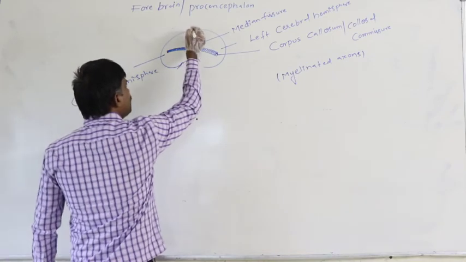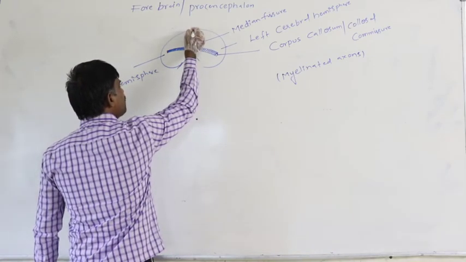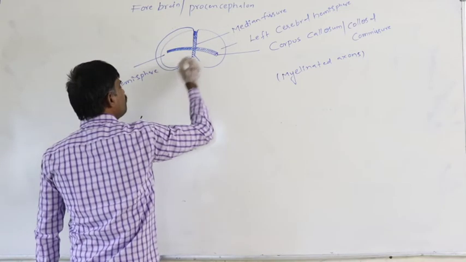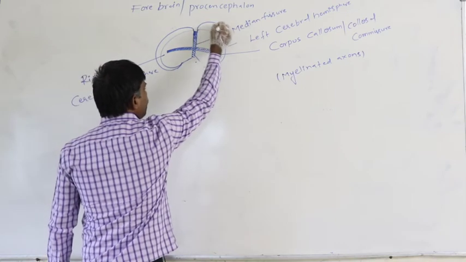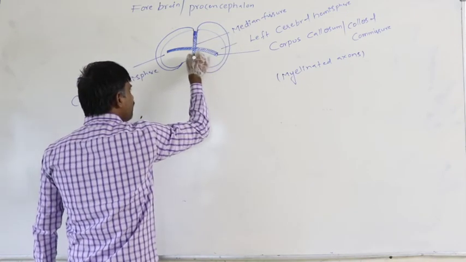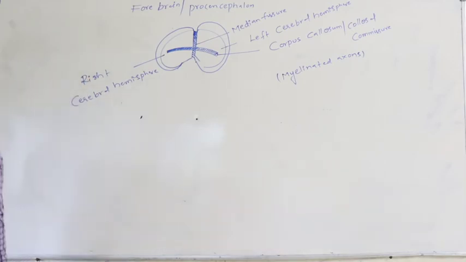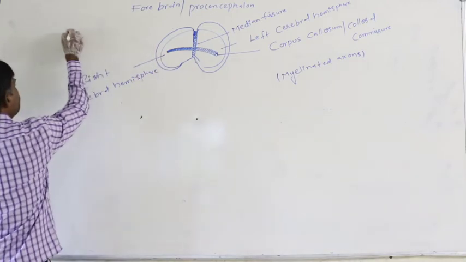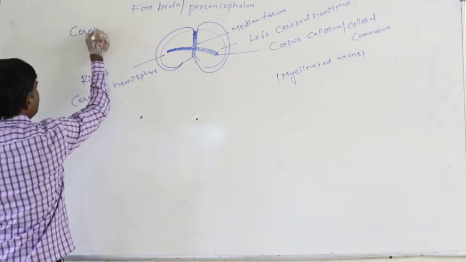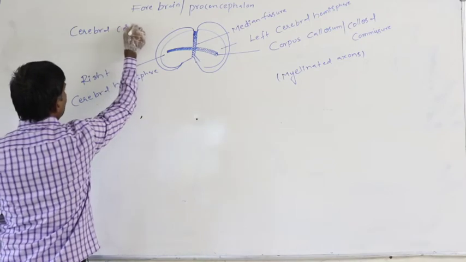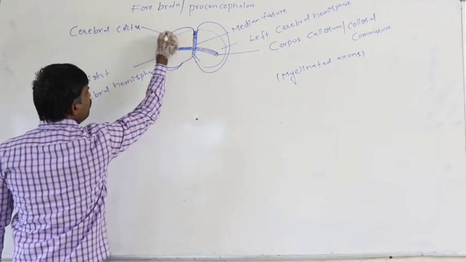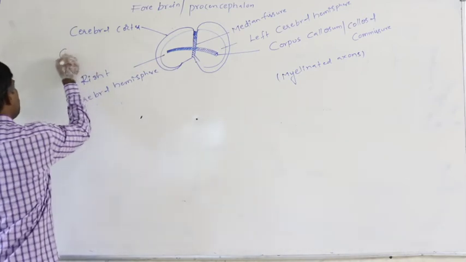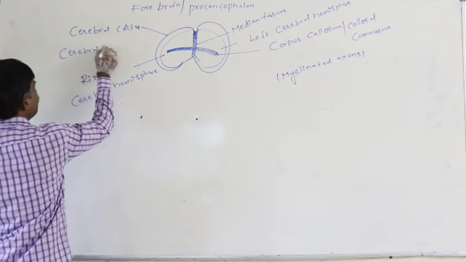Again, each cerebral hemisphere gets differentiated into two distinct portions. The outer portion is said to be the cerebral cortex. The inner portion is said to be the cerebral medulla.